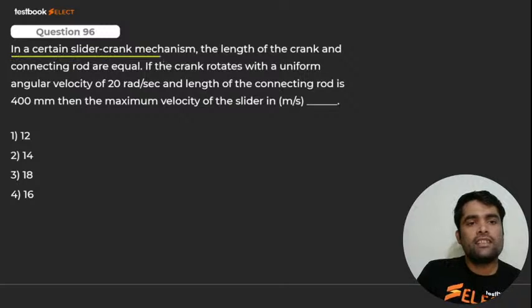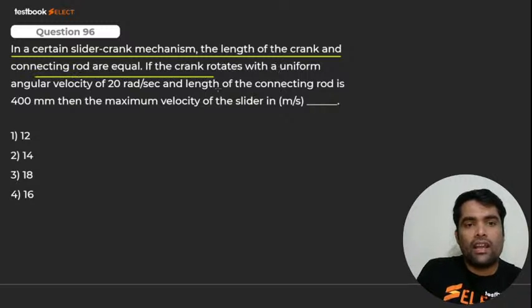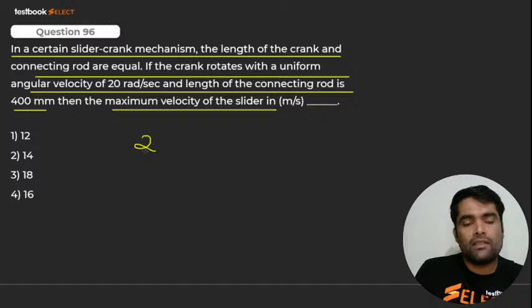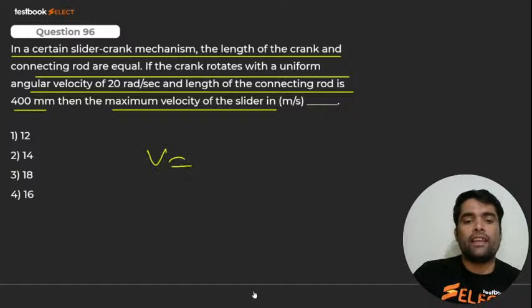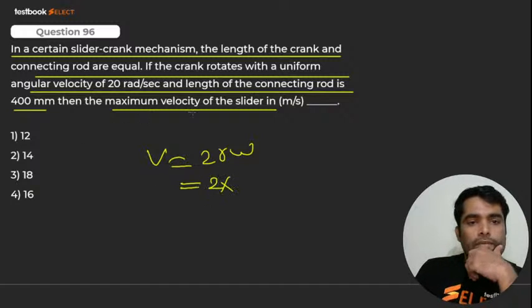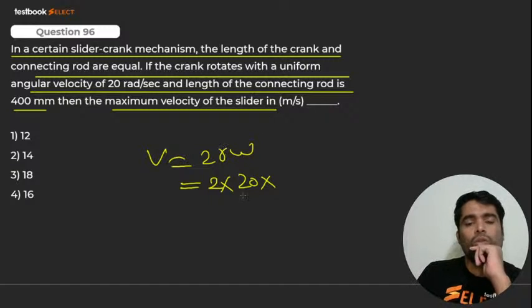See, a certain slider crank mechanism, the length of crank and connecting rod are equal if the crank rotates with a uniform angular velocity 20 rad per second. The length of connecting rod is 4. The maximum velocity. So maximum velocity का magnitude पूछ रहा है आपसे, V. So my dear, ये क्या होती है? Maximum velocity. Remember, maximum twice r into omega. क्या होती है? Twice r into omega. R कितना है बच्चा? R is given, omega is given 20, R is given what? Connecting rod 200, 400. So क्या हो जाएगा बच्चा? 400 का पहले तो हमें निकालना पड़ेगा. 400 दिया तो है, 400 राइट. कनेक्टिंग रॉड वही, उसी को क्या मान लेंगे?